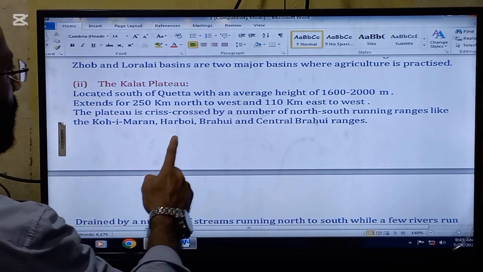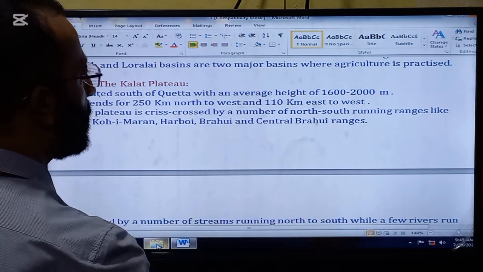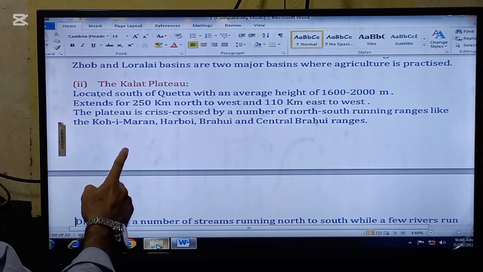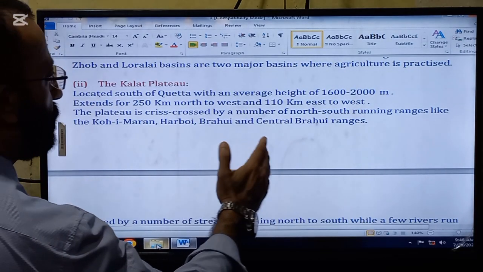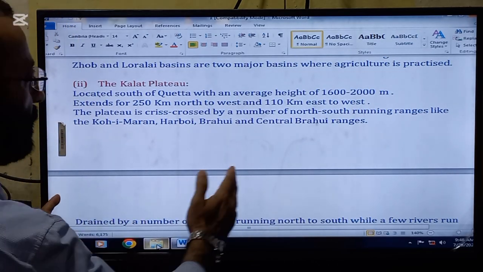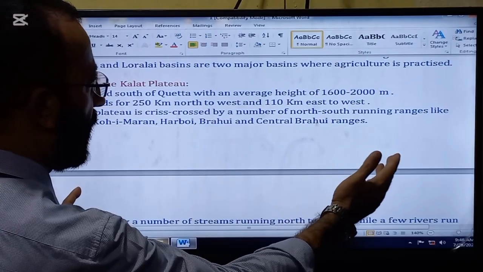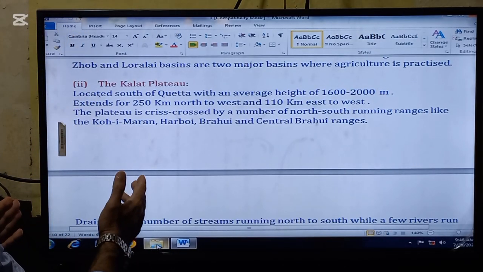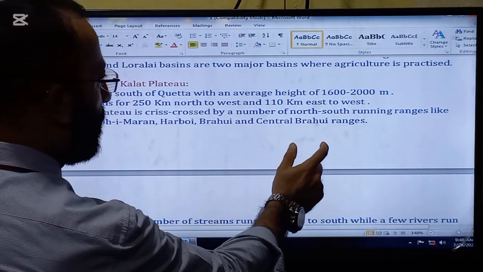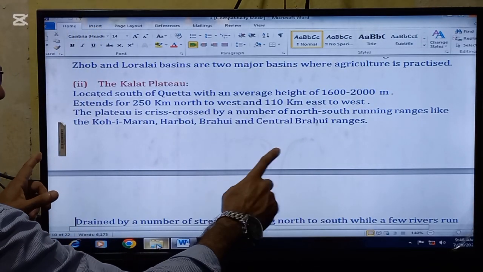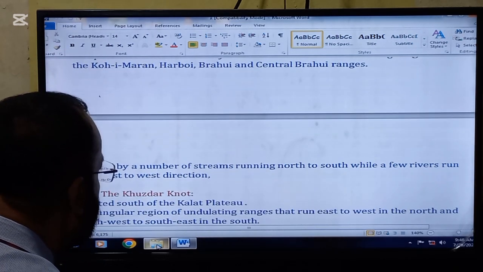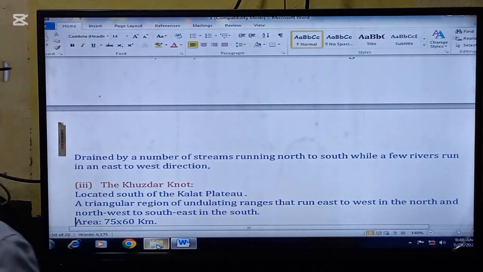Located south of the equator with an average height of 1600 to 2000 meters. Extends for 250 kilometers north to south and 110 kilometers east to west. The plateau is crisscrossed by a number of north-south running ranges like the Kohe Maran, Harboi, Brahui, and Central Brahui ranges. So these are the ranges drained by a number of the streams. So this is another very important point to be remembered.